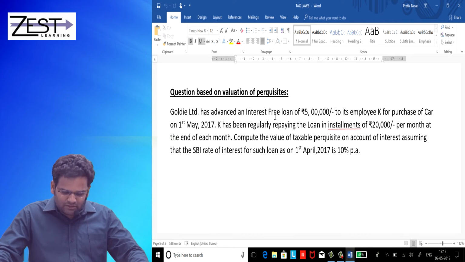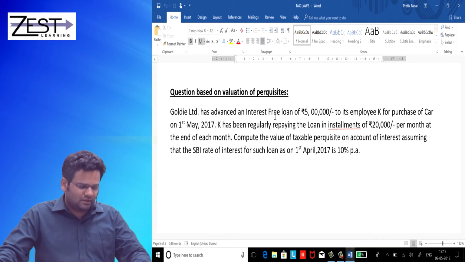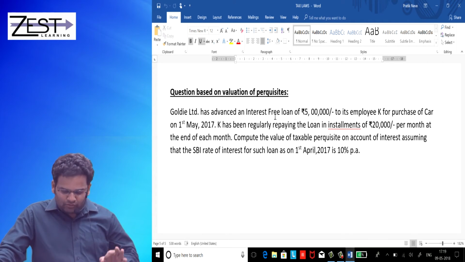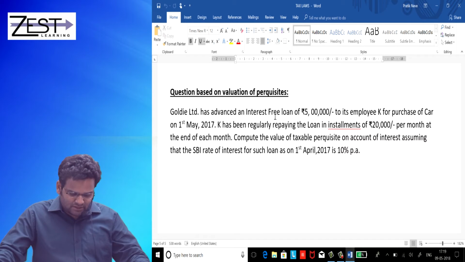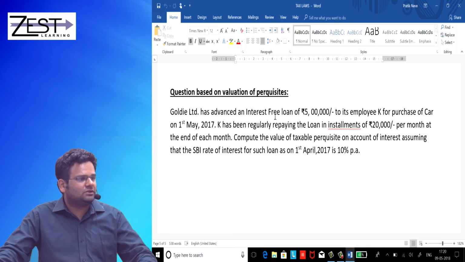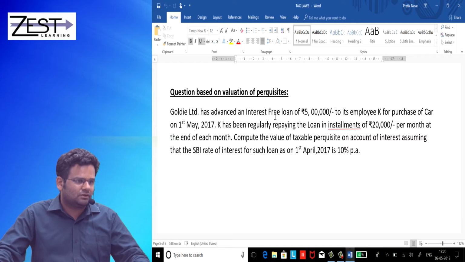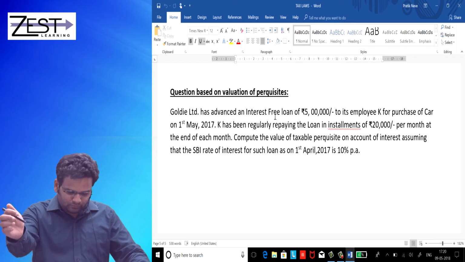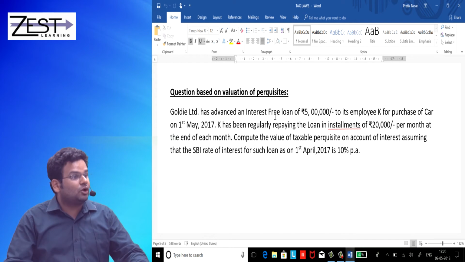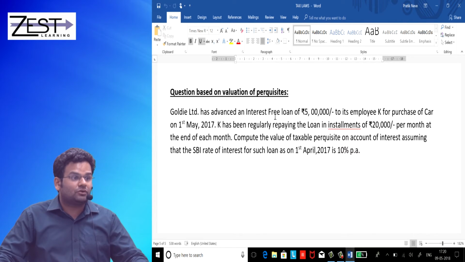K has been regularly repaying the loan in installments of 20,000 per month at the end of each month. Getting it? Compute the value of taxable perquisite on account of interest, assuming the State Bank of India rate of interest for such loans as on 1st April 2017 is 10% per annum. Got it? That is the issue. So, tell me, when was the loan taken by the employee? 1st May 2017.